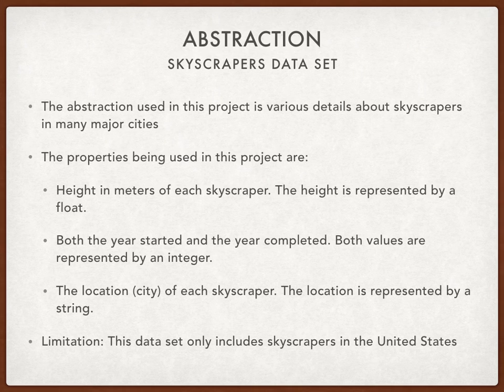Abstraction. The abstraction used in this project is various details about the skyscrapers in many major cities. The properties being used in this project are as follows. Height in meters of each skyscraper, which is represented by a float. Both the year started and the year completed, which are both represented by an integer. The location of each skyscraper, which is a city represented by a string. A limitation on this dataset is that it only uses skyscrapers in the United States.